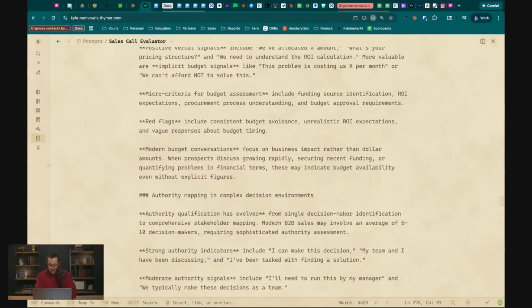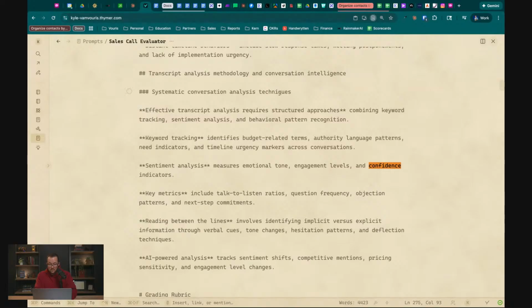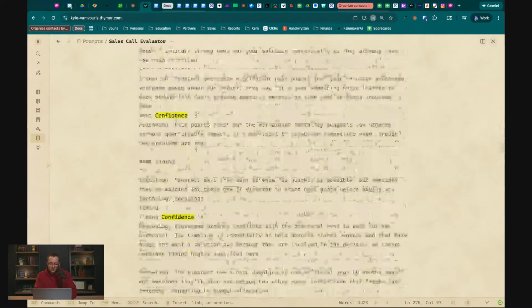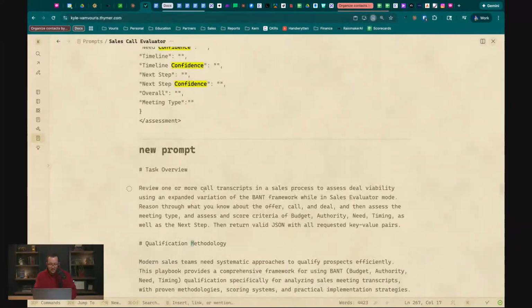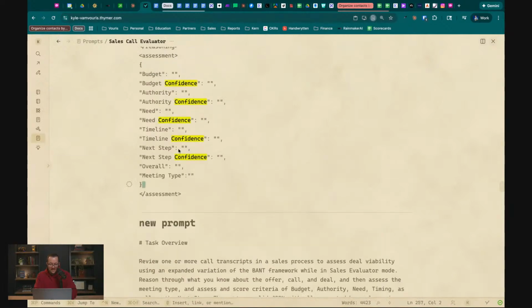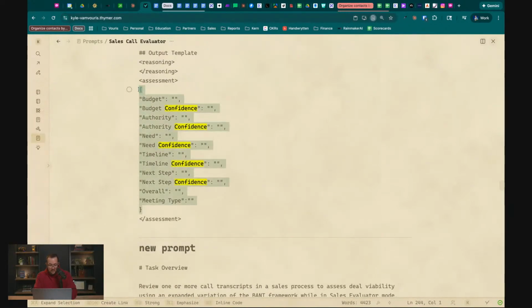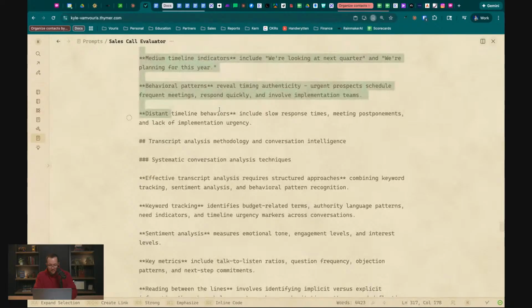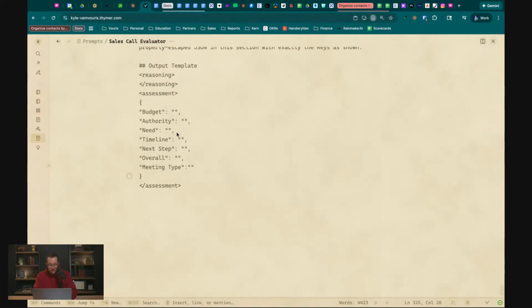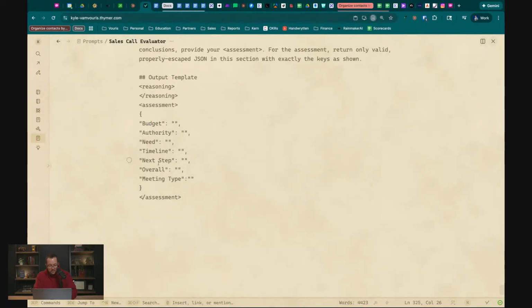Oh, another thing we should do here too, see how many times the word confidence appears. 38 still, which is what it was before. So the new prompt doesn't have any of that. But one of my concerns is it didn't seem like this was formatted correctly. So let's just fix that first. Because if I go to the bottom here, I just don't think it's going to come out. Oh, it did. Never mind. JK. Budget, authority, need, timeline, next step, overall, meeting type.